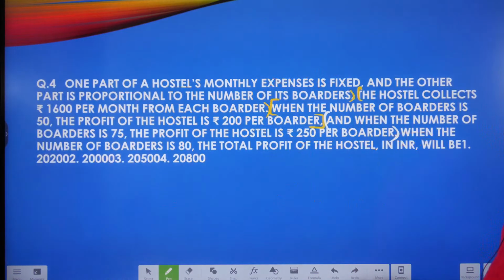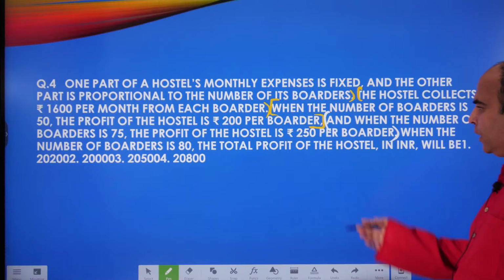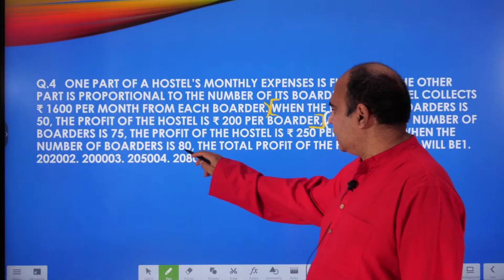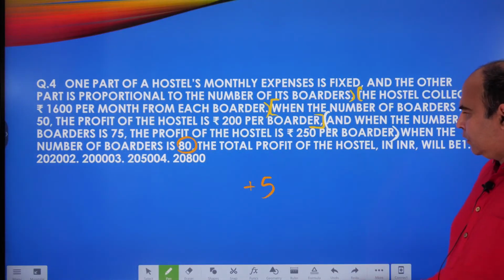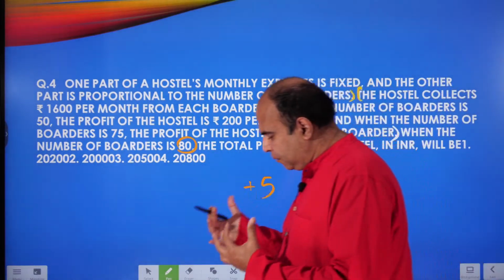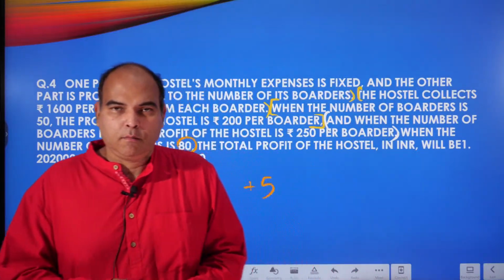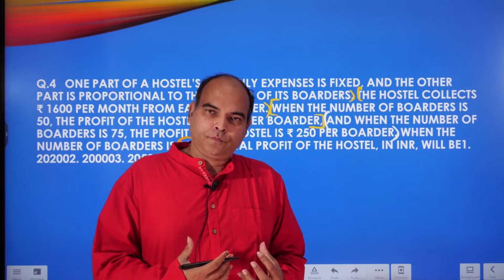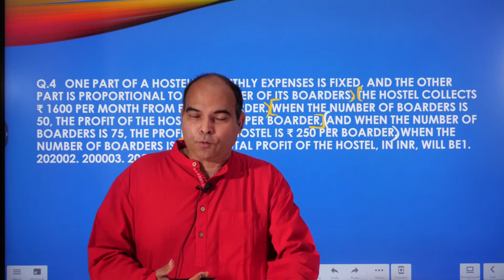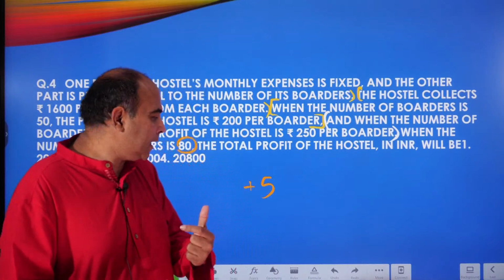So what you see is that 1250 rupees is the value of x. So what is the question asking me? The question is asking, when the number of boarders is 80, so I'm going to increase 5 boarders more. And what I now realize is that every boarder gives me 350 rupees extra, because I'm taking a revenue of 1600 and I'm spending 1250 rupees. The moment I know x, I see that.